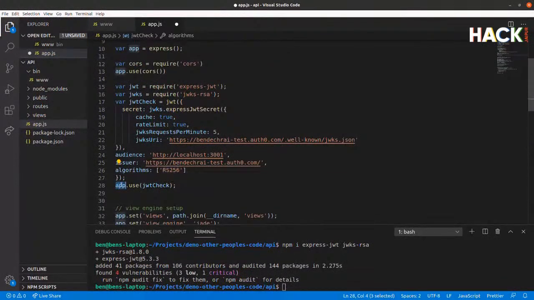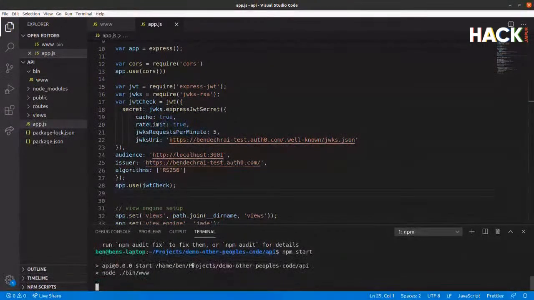And finally, we just tell the app, which we've defined up at the top here, the Express app, to use JWT Check. And what this is going to do is say every single request has to be accompanied by a valid JSON Web Token. There are ways of doing it so you can just have certain endpoints protected, but for the purposes of the demo, I'm just going to protect the whole API. So I'm going to hit save and restart the server.